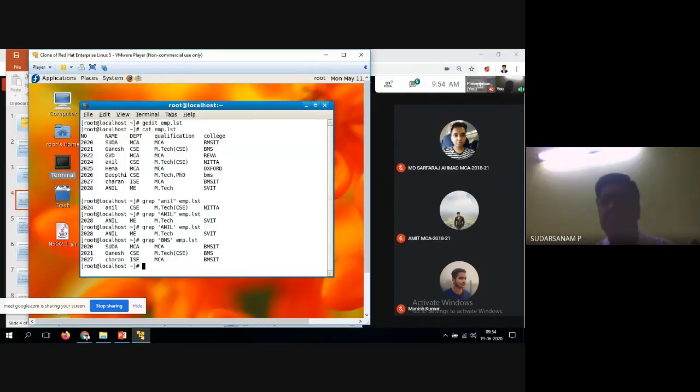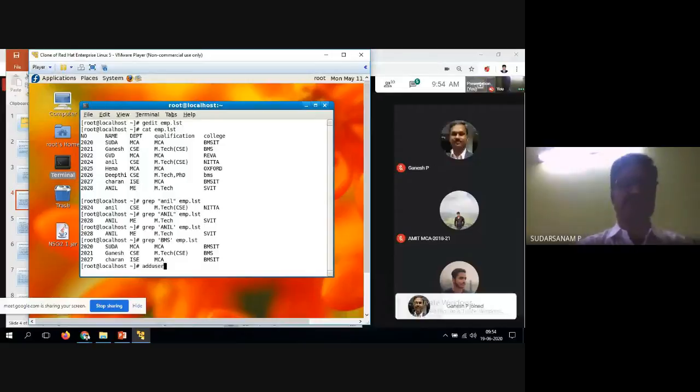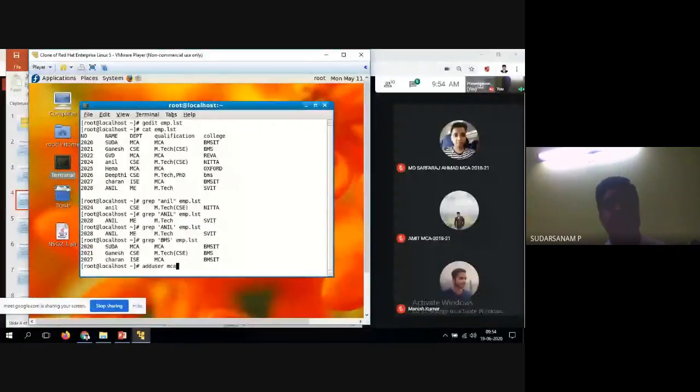Now, one more example I will show you. I want to display my username. Already I have created one username called SUDA. Now I will create one more user, add user. So I'll enter MCA10. Now whether that user is available or not, I want to find out using the grep command.